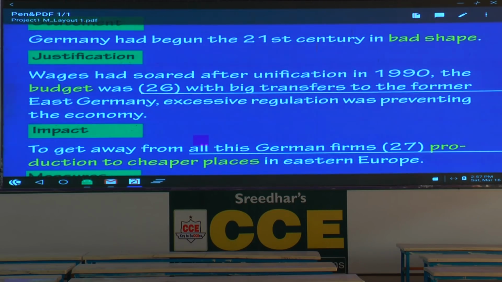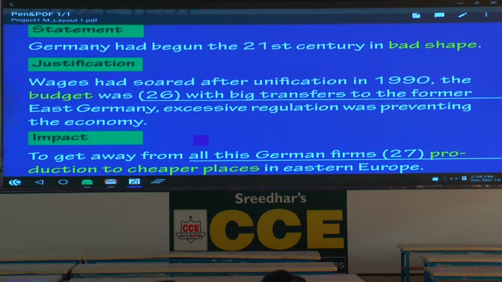How does it go? Wages had soared after unification in 1990. One point, justification. The budget was, whatever the word, with big transfers to the former East Germany. Second idea for justification. Excessive regulation was preventing the economy. Third idea for justification. Now, three points regarding the first statement, which is a negative statement. The writer wants to justify or substantiate.